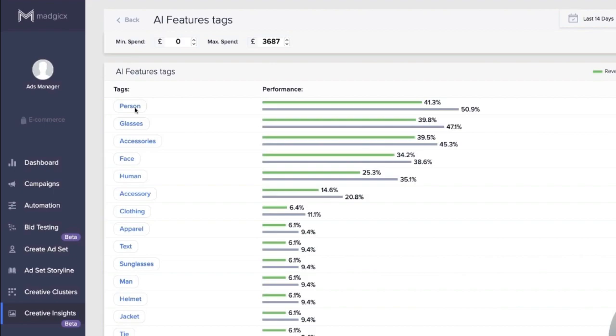Like here you can see AI has detected all these elements in the ad, like a person, glasses, accessories, face, etc. Whenever a person is present in the ad, it got 41% of the revenue, but only 50% of the budget was spent here. So you can give an insight to your design team to include elements that are performing the best. Okay, let's move to another tool.